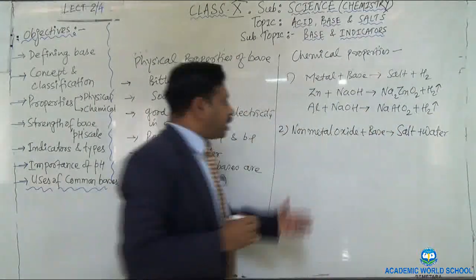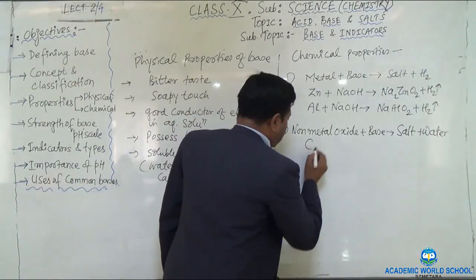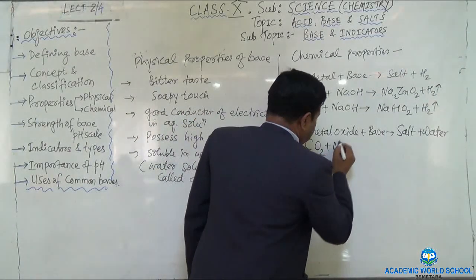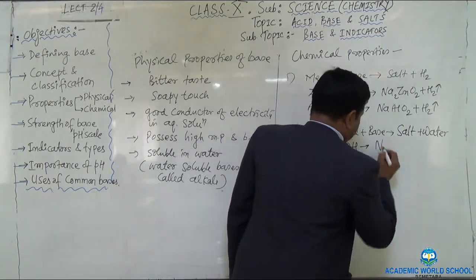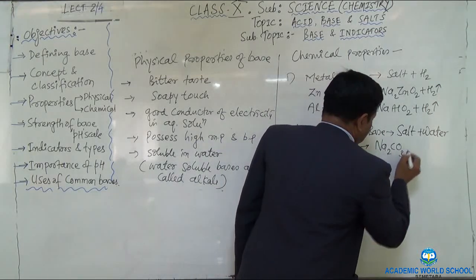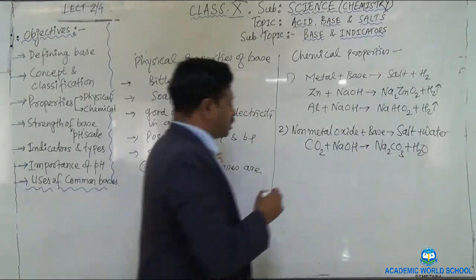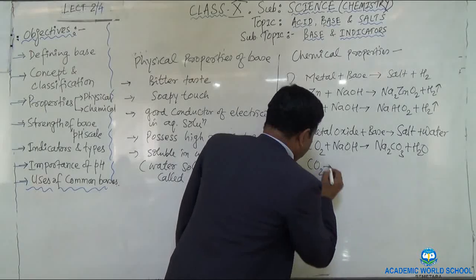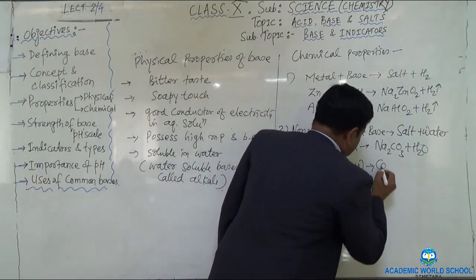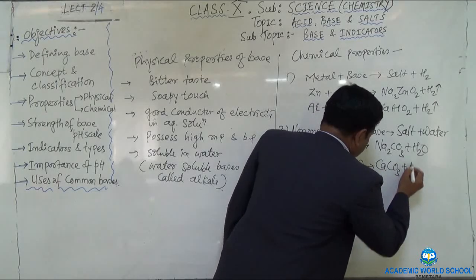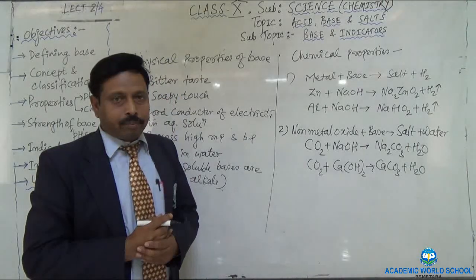Okay? We can take an example of that. In case of the non-metal oxide, I am taking carbon dioxide plus the base sodium hydroxide, and it will form sodium carbonate, Na2CO3, plus water. Sodium carbonate is a salt. Similarly, you can take carbon dioxide plus calcium hydroxide. It will form calcium carbonate plus water. So in both the cases, you see that salt and water is forming.